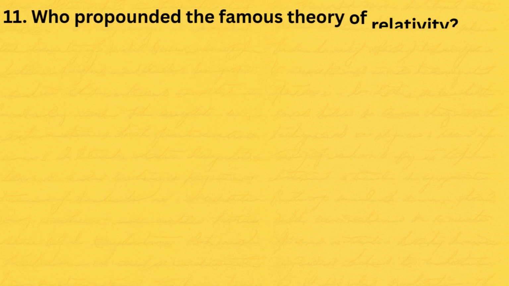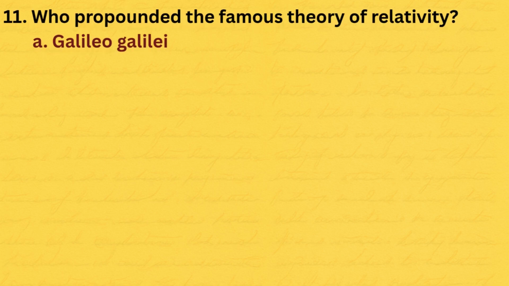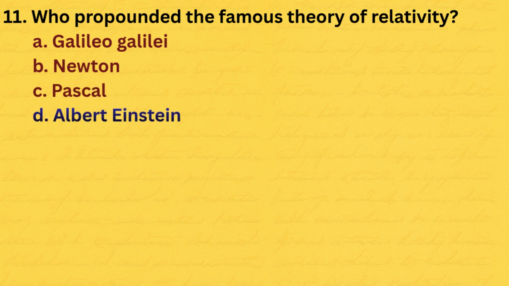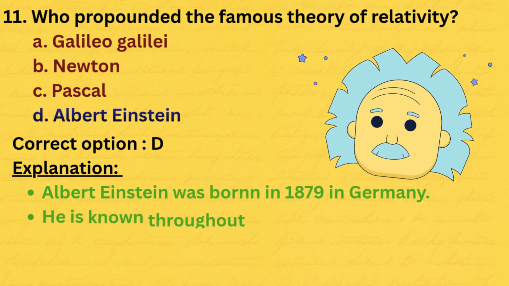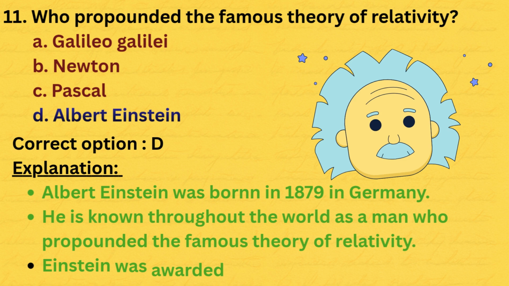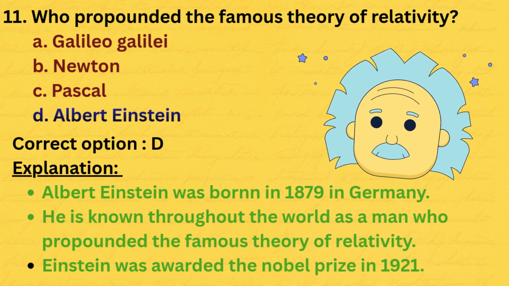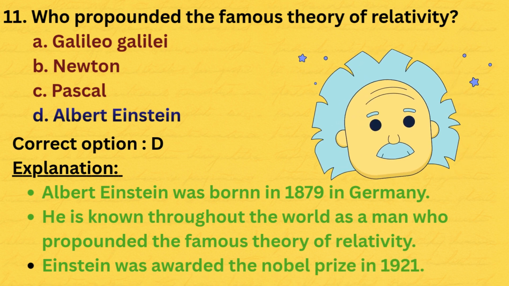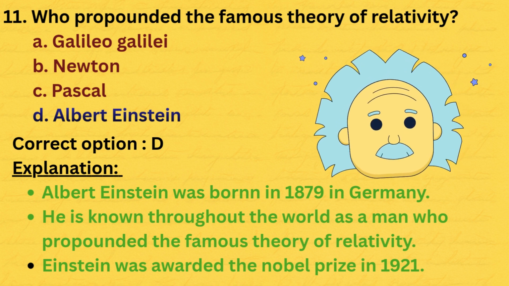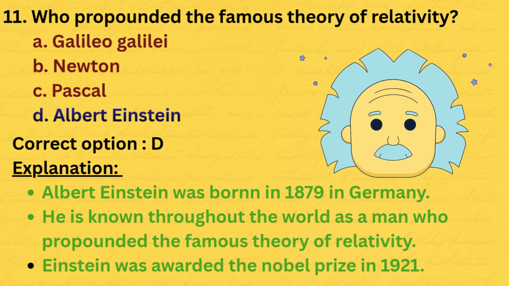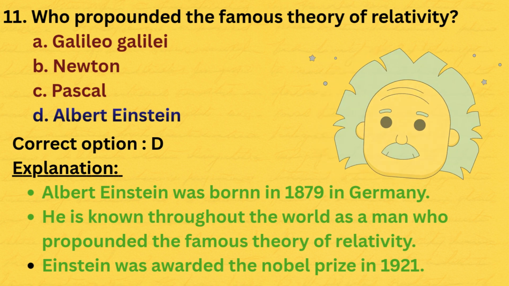11. Who propounded the famous theory of relativity? A. Galileo Galilei, B. Newton, C. Pascal, D. Albert Einstein. The correct option is D. Here is the explanation. Albert Einstein was born in 1879 in Germany. He is known throughout the world as a man who propounded the famous theory of relativity. Einstein was awarded the Nobel Prize in 1921.